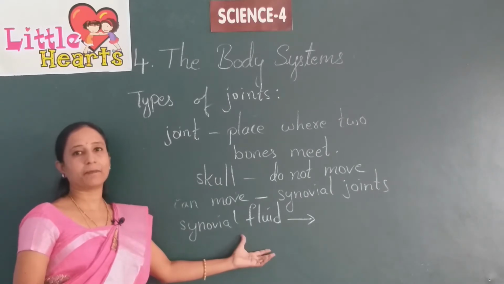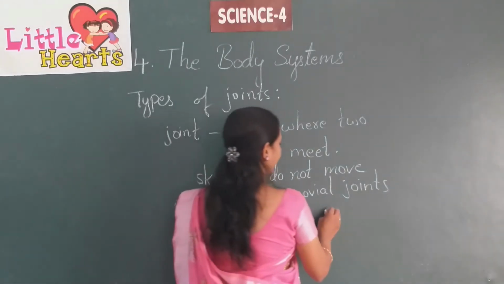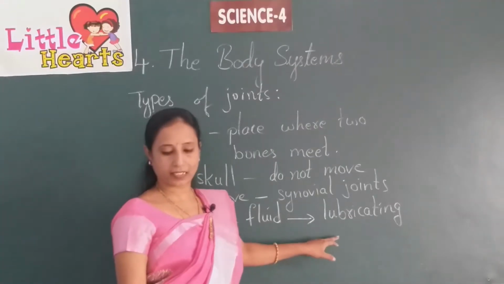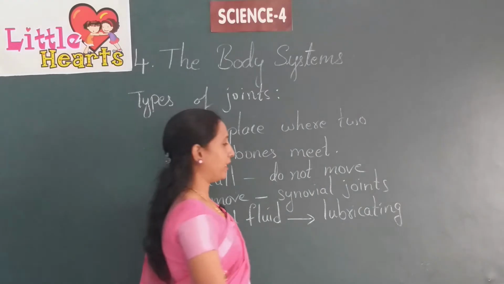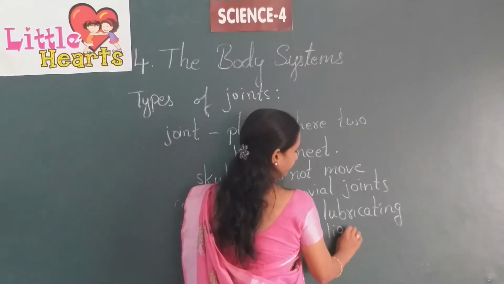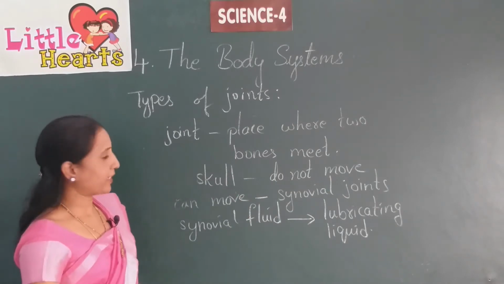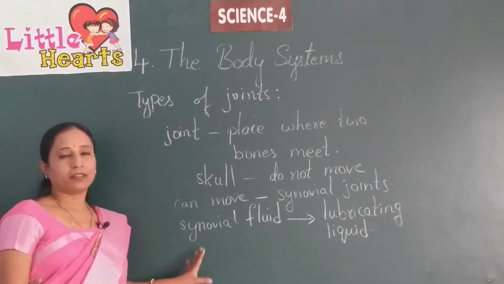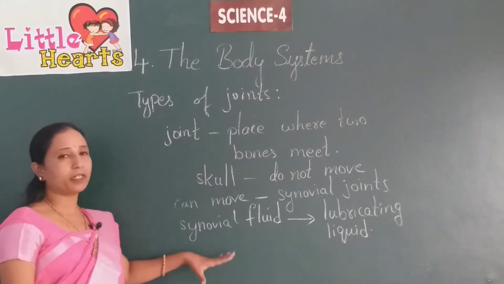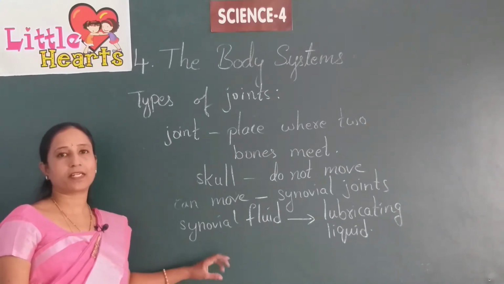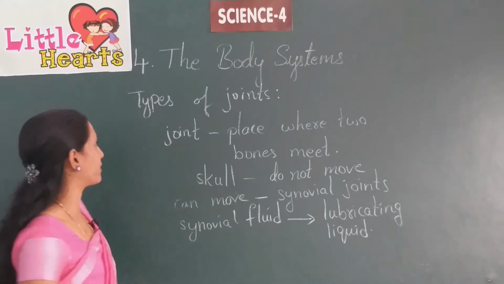This fluid helps as a lubricating agent. Next we are going to learn about the different movable joints. The first one is the ball and socket joint.